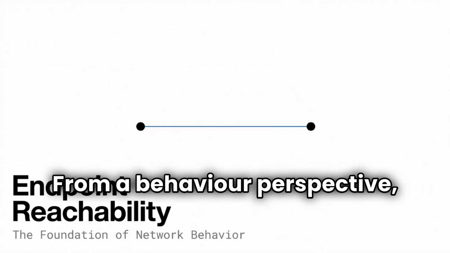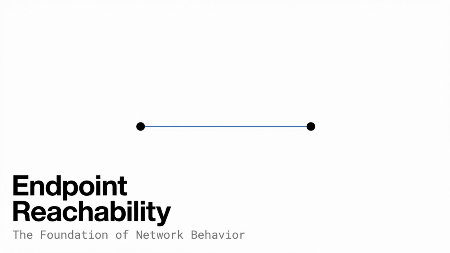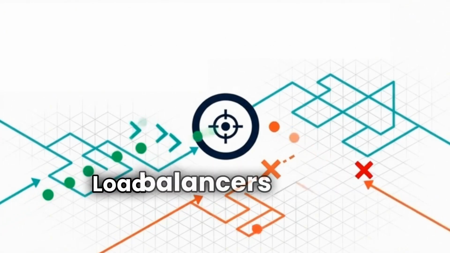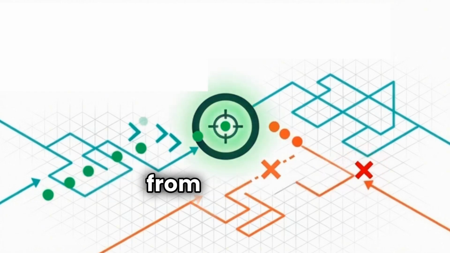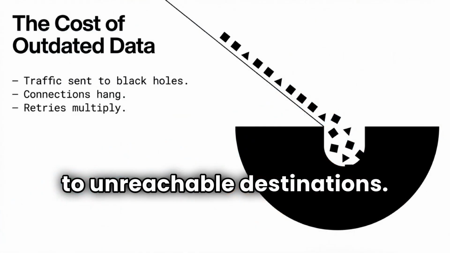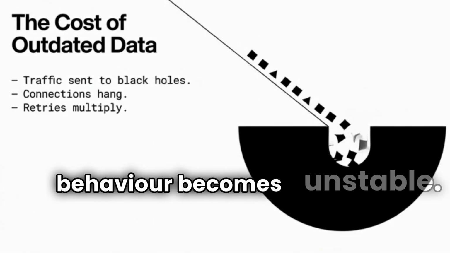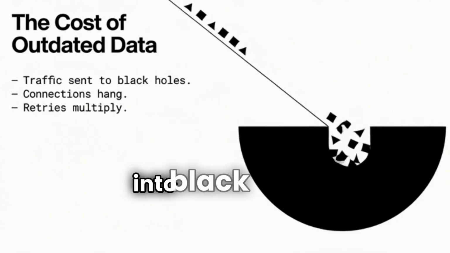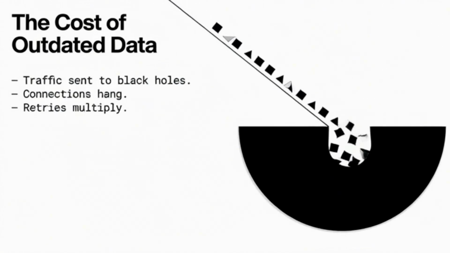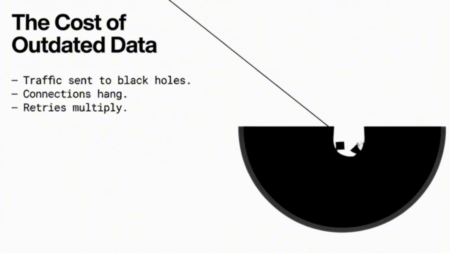From a behavior perspective, reachability is the foundation of all higher-level network decisions. Traffic can only be sent to endpoints that are believed to be reachable. Load balancers remove unreachable endpoints from rotation. Routing systems avoid paths that lead to unreachable destinations. If reachability information is wrong or outdated, network behavior becomes unstable. Traffic is sent into black holes. Connections hang. Retries multiply. This is why accurate reachability detection is critical for performance and reliability.